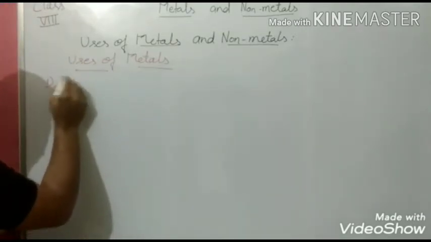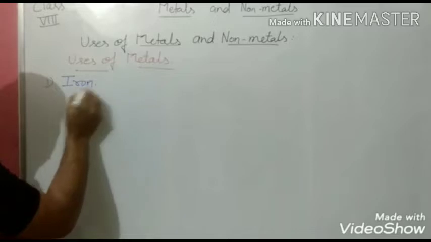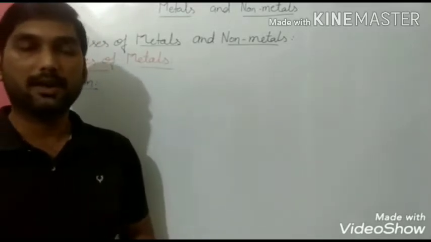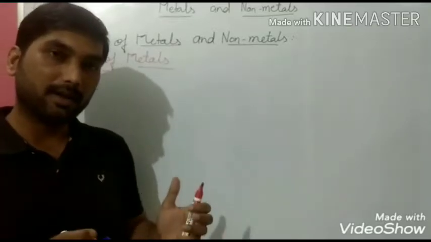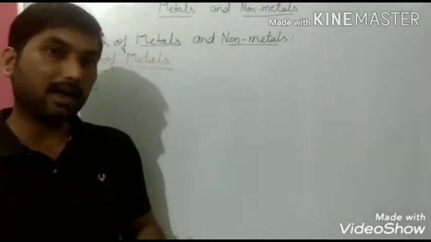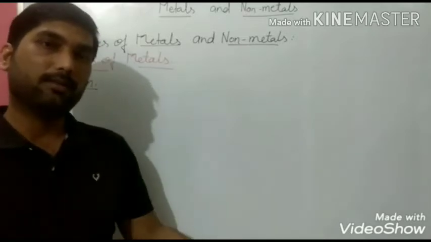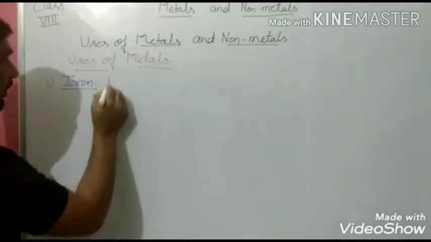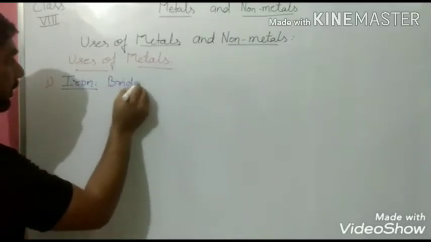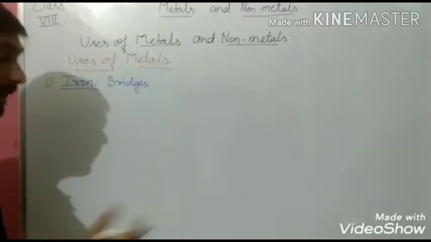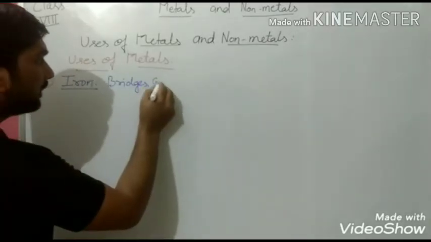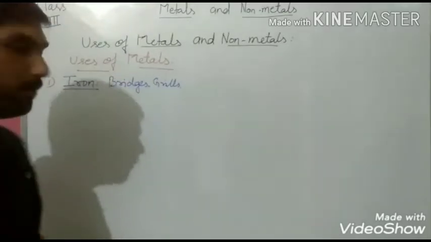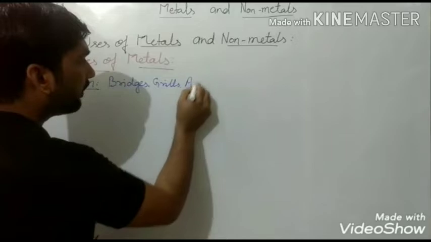Metals have high tensile strength, meaning they are hard and do not break down easily. So iron is used in making bridges, even grills at our home, and iron is also used to make alloys.